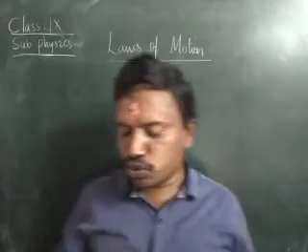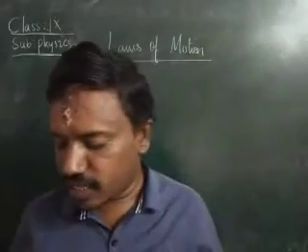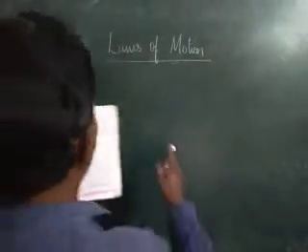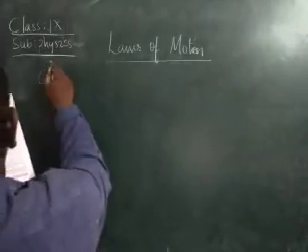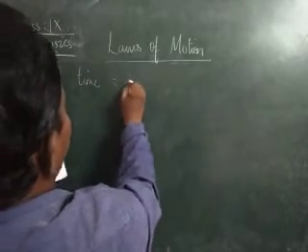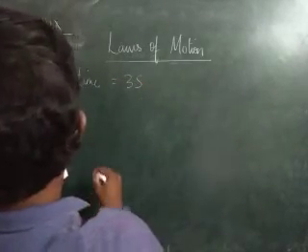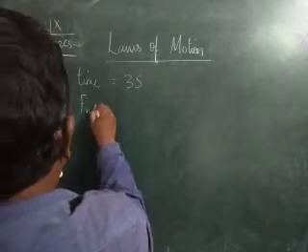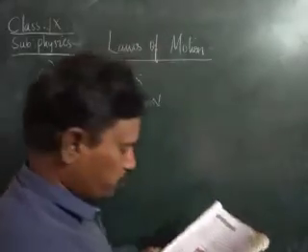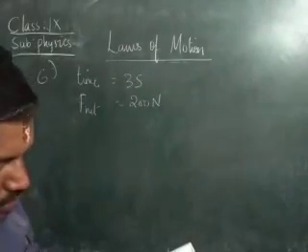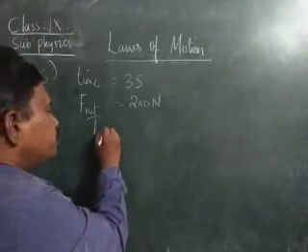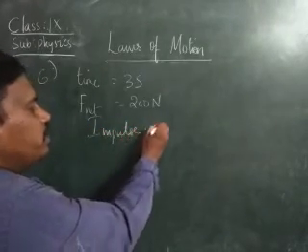Two people push a car for 3 seconds with a combined net force of 200 newtons. Time is given as 3 seconds, children, and the net force is given as 200 newtons. Calculate the impulse provided by the car. He is asking to find out the impulse provided by the car.